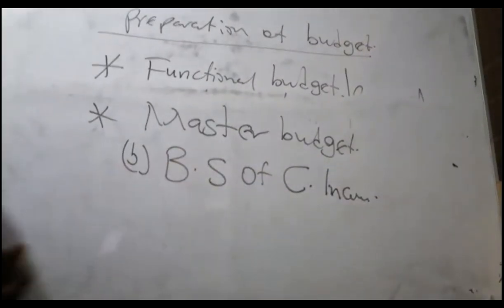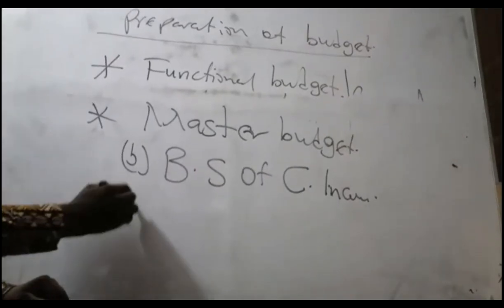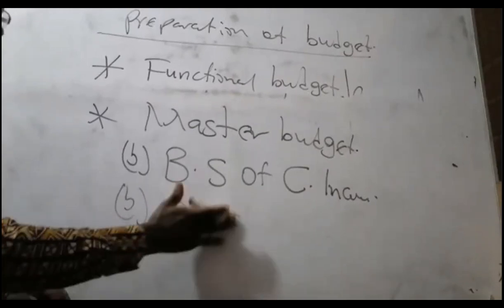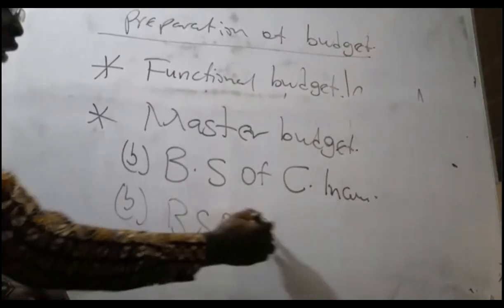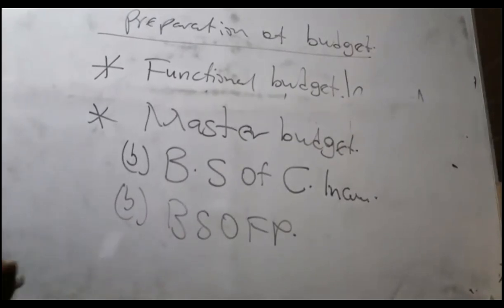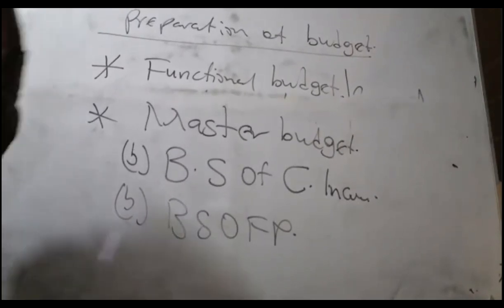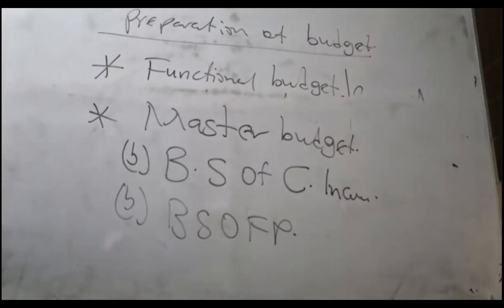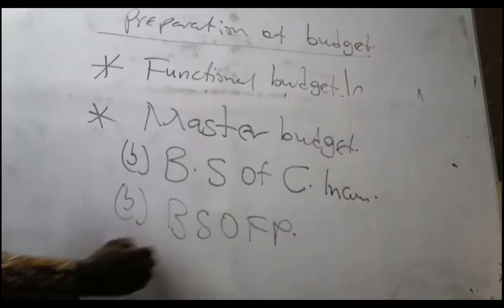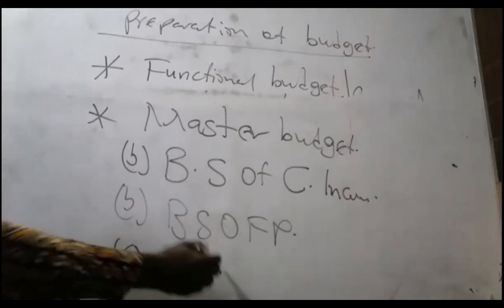Budgeted statement of comprehensive income. Two, budgeted statement of financial position. So you have to prepare a financial statement, a financial budget. So for 2021, what will be the comprehensive income? You prepare it ahead of time. Finally, and cash budget. So this is the master budget.